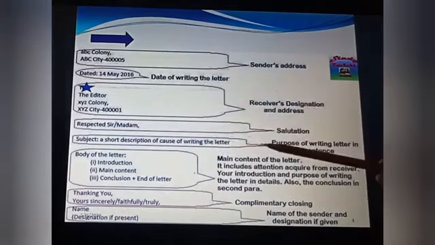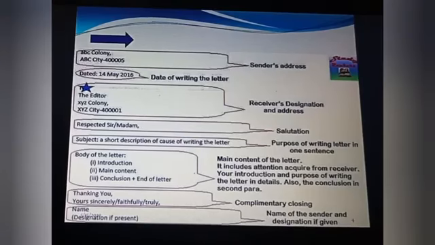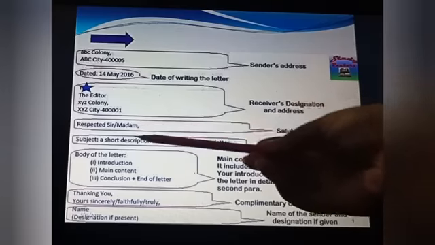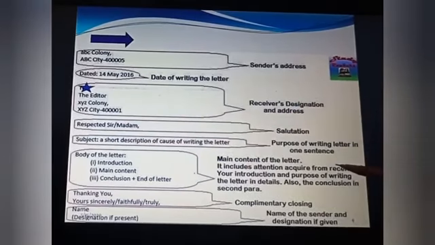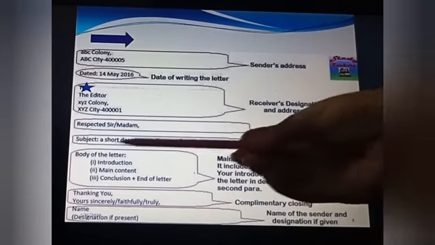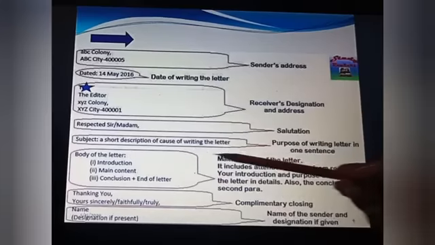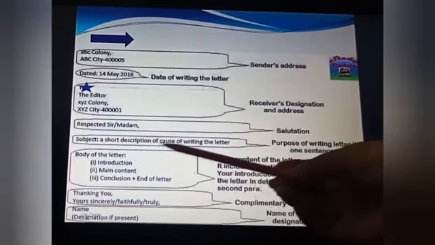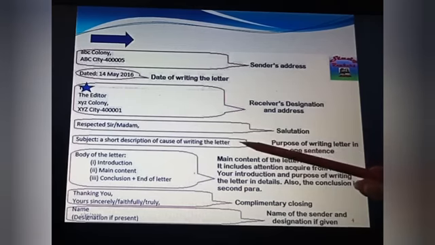After this, the salutation, respected sir or madam. If you don't know who your receiver is, you can write sir, slash, madam. And then you have to write down the subject, the purpose of writing the letter, in one sentence only. It should not be too lengthy, so that the person will not get bored. Like subject, a short description of the cause of writing the letter. A very short form you have to write over here.